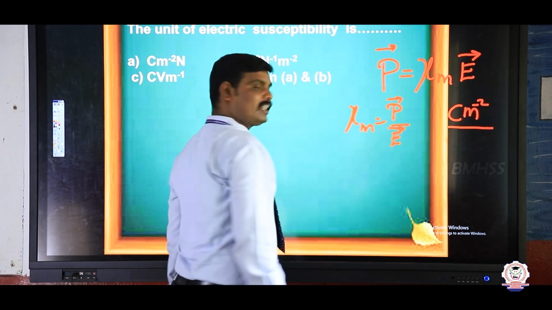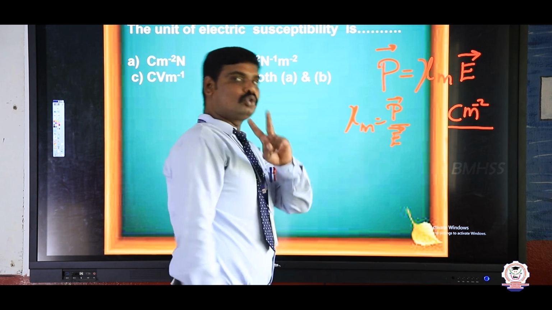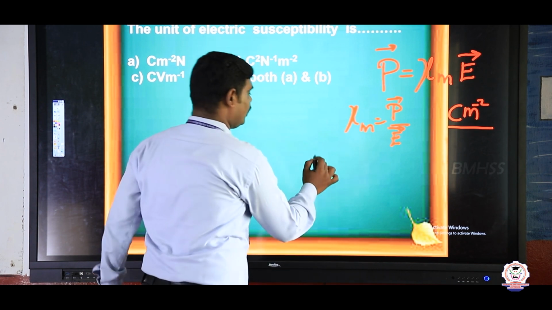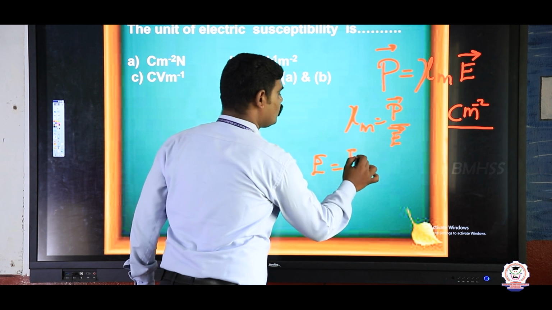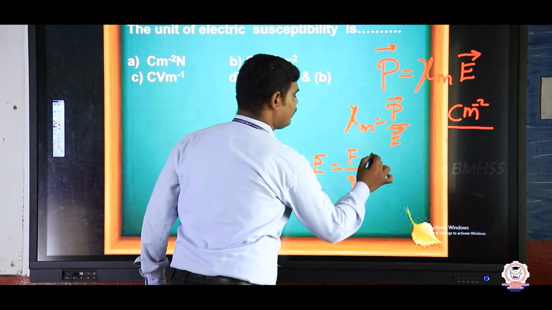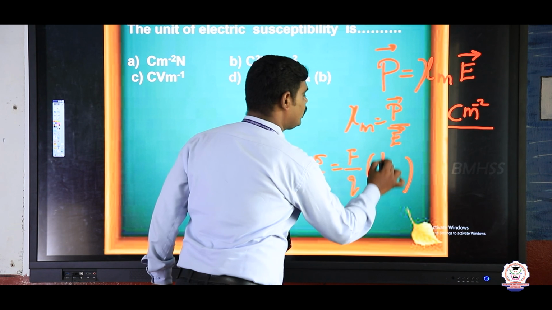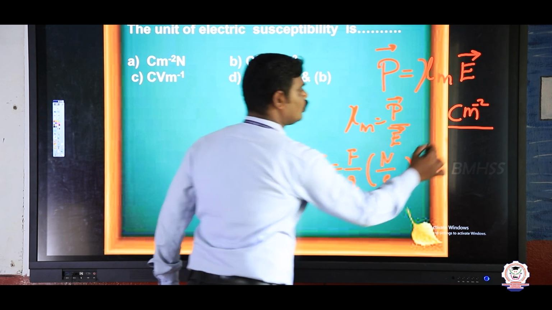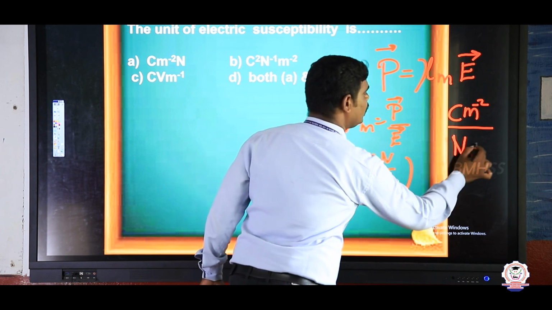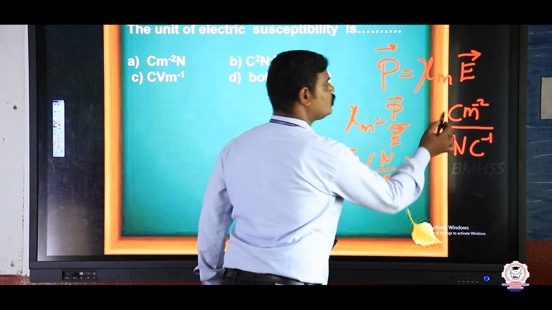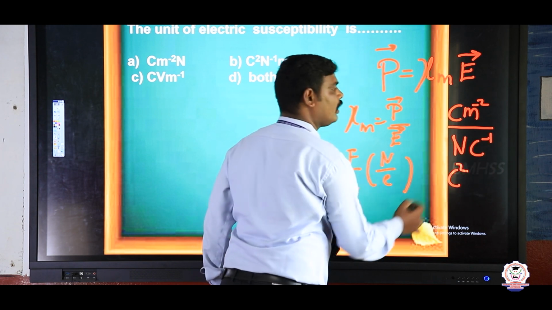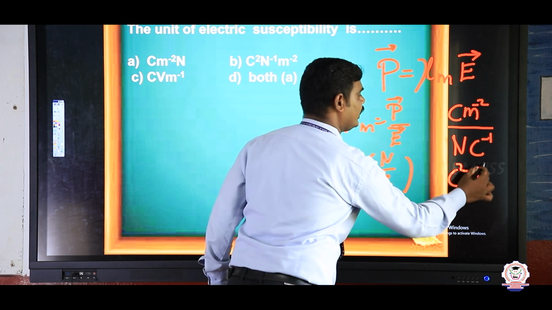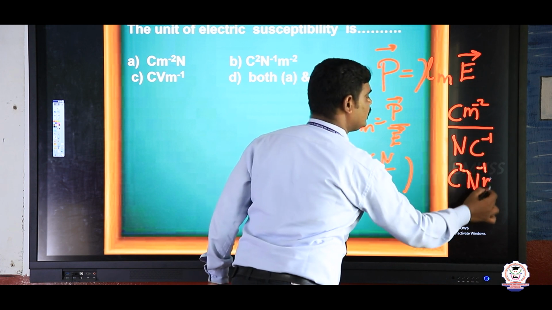Next, electric field. For electric field we have two formulas. The first formula is force per unit charge, so we can write the unit as newton per coulomb, that is newton coulomb inverse 1. Here coulomb, coulomb inverse 1, coulomb square and newton minus 1, then meter inverse 2.